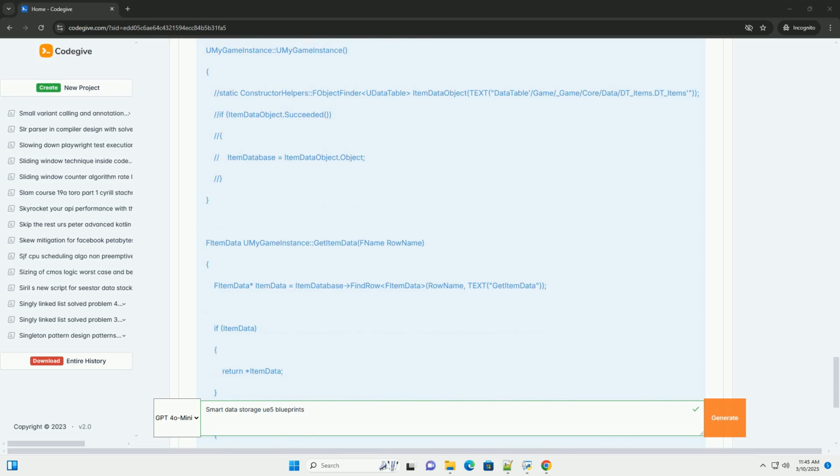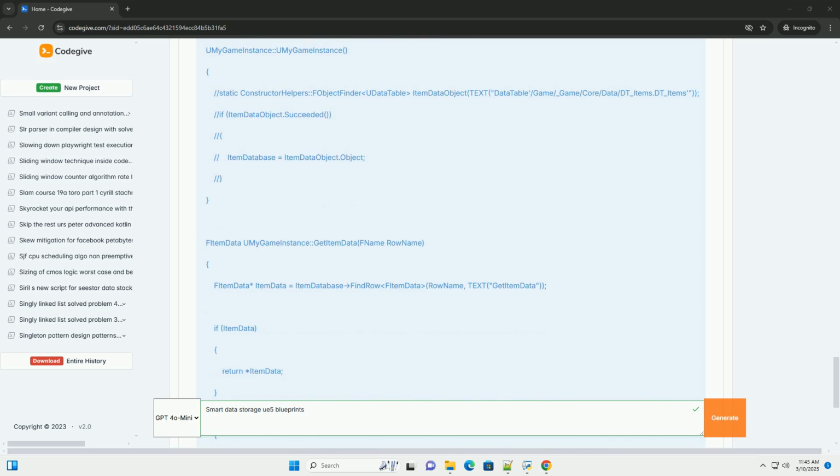3. Call the GetItemData function. Pass in the item ID, FName, of the item you want to retrieve. 4. Access the data in the returned FItemData struct. You can now access the item name, item description, icon, and value properties of the item. Blueprint example, in an actor's event graph.